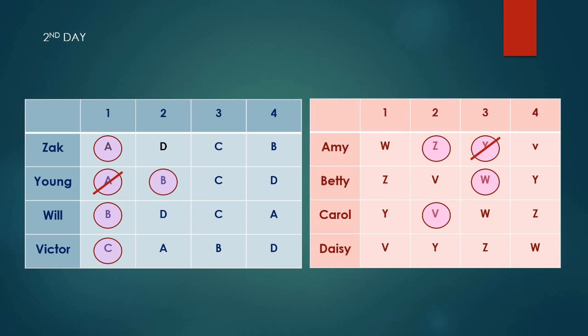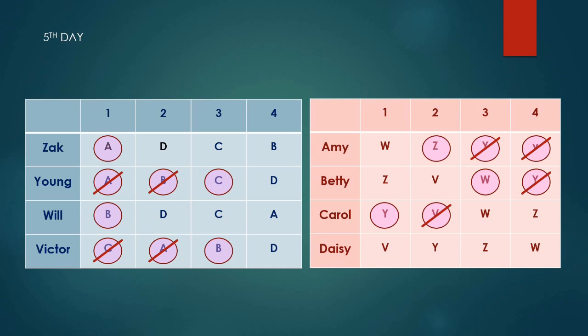On the second day, Jan proposes to his next top choice, which is Betty. Unfortunately, Betty favors her current partner over Jan, so Jan got rejected again. On the third day, Jan hasn't given up, and he goes to Carol. It turns out Carol prefers him to Victor, and so she dumped Victor. On the fourth day, Victor proposed to Amy, but got rejected, as Amy still prefers Zach.